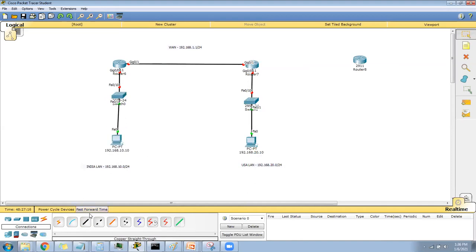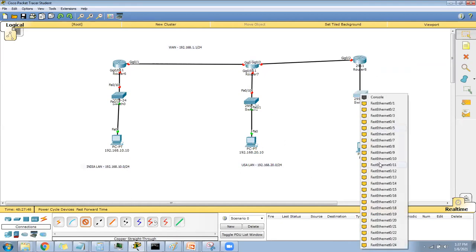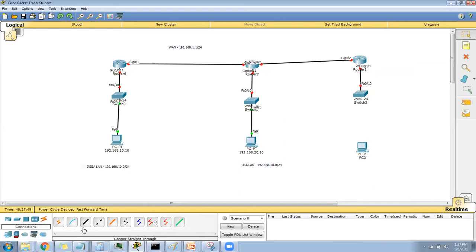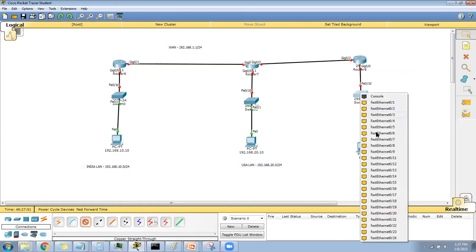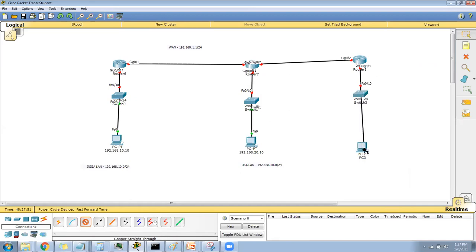Okay, so now I need to use another switch. This one, and I need to use one machine as well. This will be my UK office. I'm going to connect there. So what I will do, I will take another cable, that's 0 by 2. I'm going to connect to 0 by 2 only, just for the memorize. And 0 by 0 always connecting to the LAN. Done. And I'm connecting this port 1 to this machine.